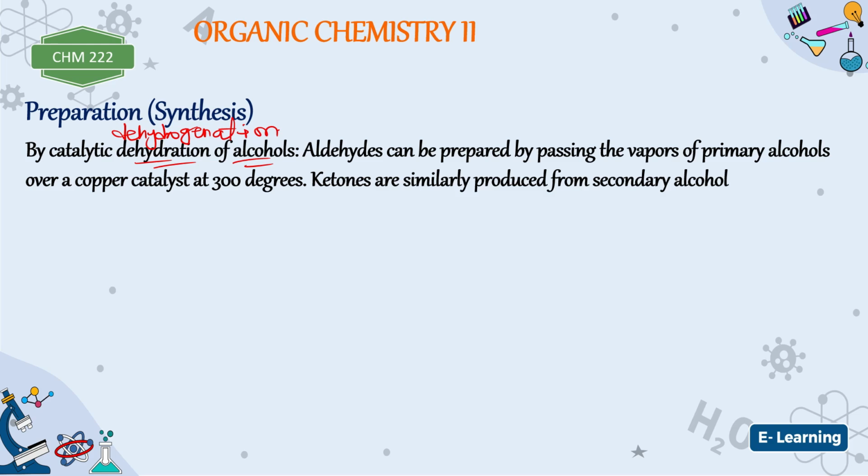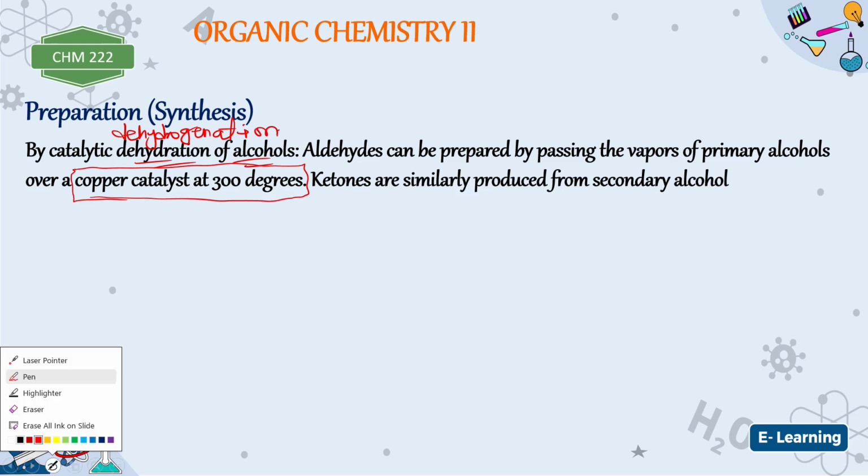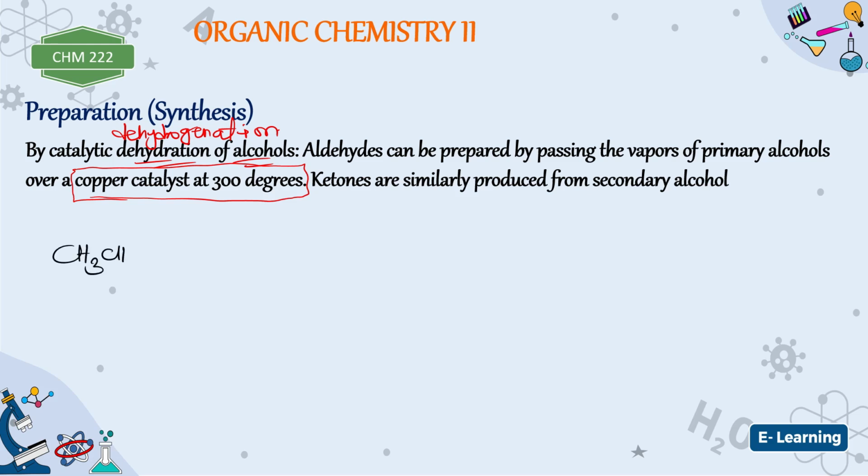Is that okay? So aldehyde can be prepared by passing the vapor of primary alcohol over a copper catalyst at 300 degrees. Now this is the catalyst that is also used. Ketones are similarly produced from secondary alcohol. This is also an oxidation reaction, but this one is by a catalyst. So that is why we say catalytic dehydrogenation, not using a reagent. So 300 degrees. Now this is a primary alcohol, called ethanol.